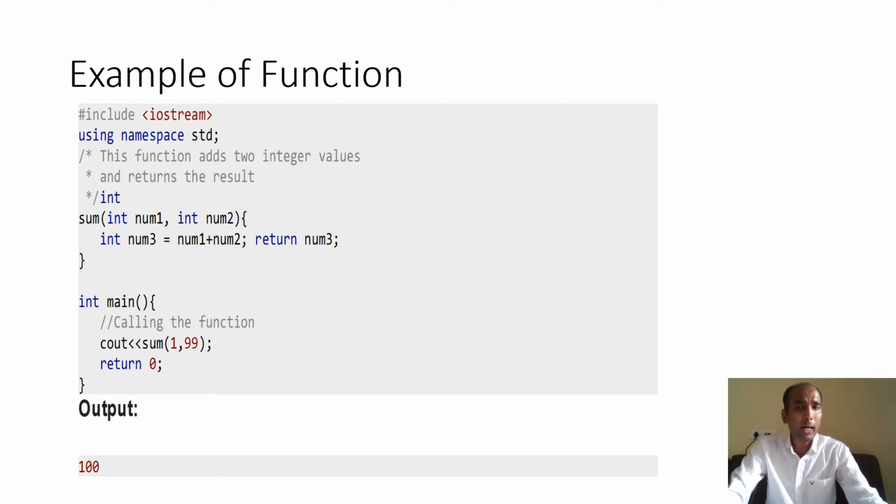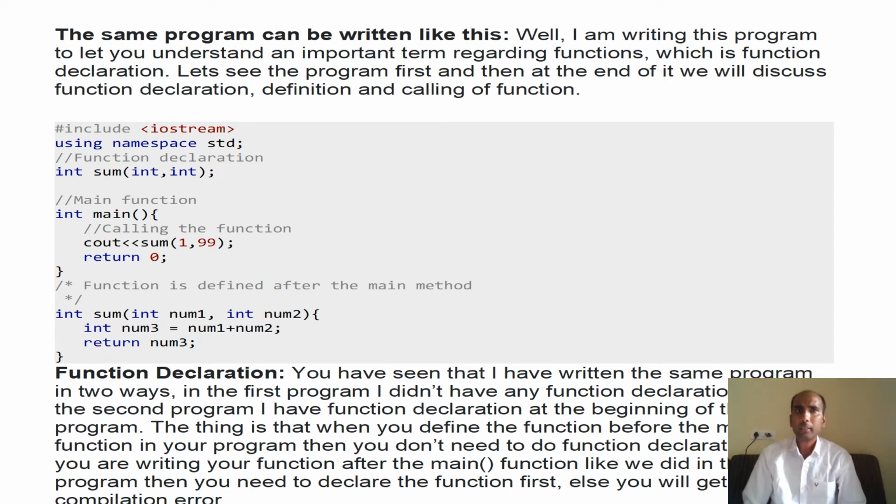But if you create a function first and then the main function, then a prototype declaration is not mandatory. Here, because I created the function first and then int main, I have not declared the prototype of this function. In the other program, I created int main first and then int sum, so I have declared the prototype of this method also.